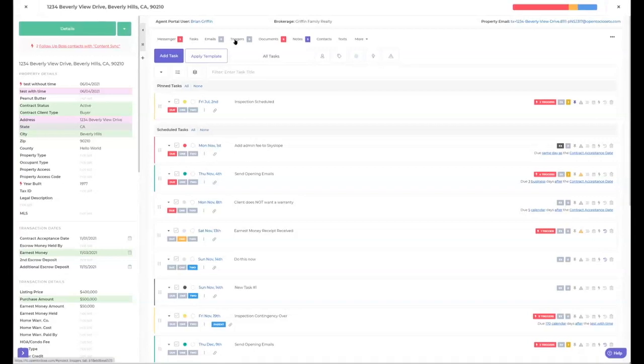Now, when you get over to advanced features and you get onto a higher plan, you want to go to triggers. Now you have some cool things on triggers where you can say, if this field is this, if this document exists, and the lender exists, then go ahead and automatically do these things. So triggers is really the way to automate your files. It is a higher plan. It is a higher charge.